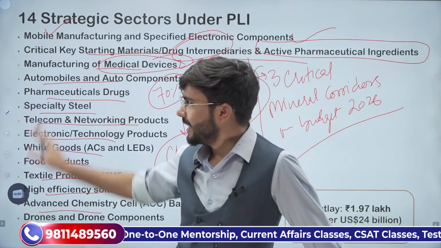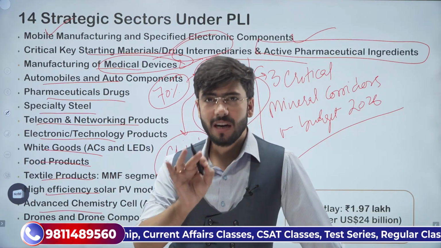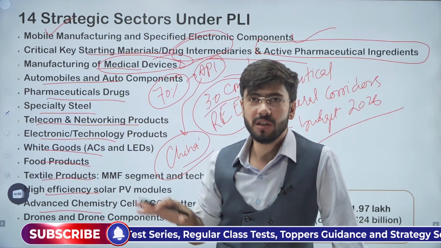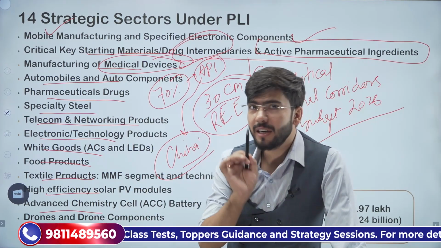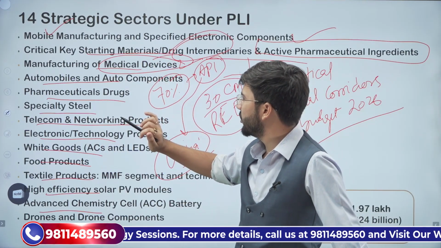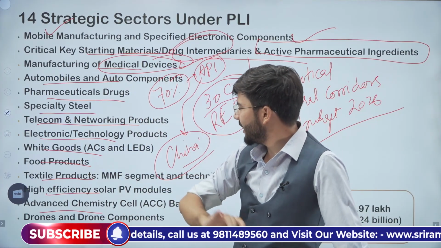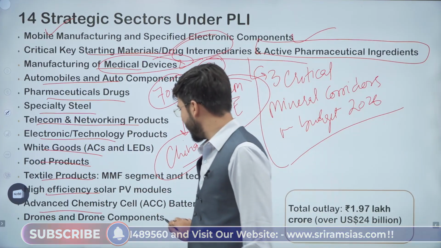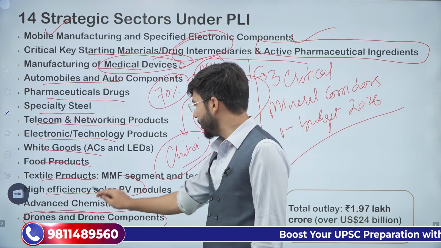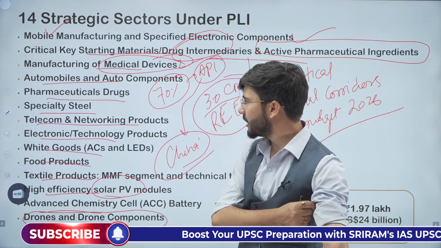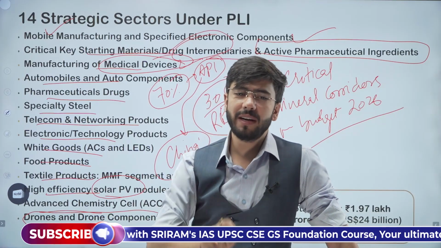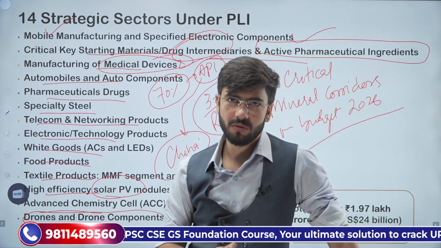Do you understand? That is why these 14 sectors have been kept under high priority. So wherever you find these 14 keywords in newspapers, remember it is important. The first 2 have already been asked by UPSC, rest are yet to be asked. I think drones were also asked by UPSC, solar PV modules asked by UPSC. Rest of the keywords you need to keep in mind, and wherever you find them in newspaper, remember that news is important for you.